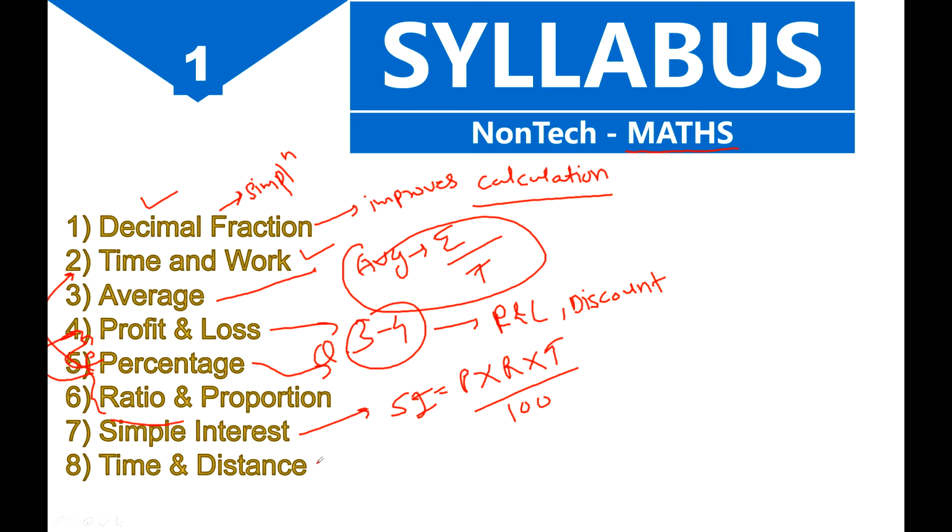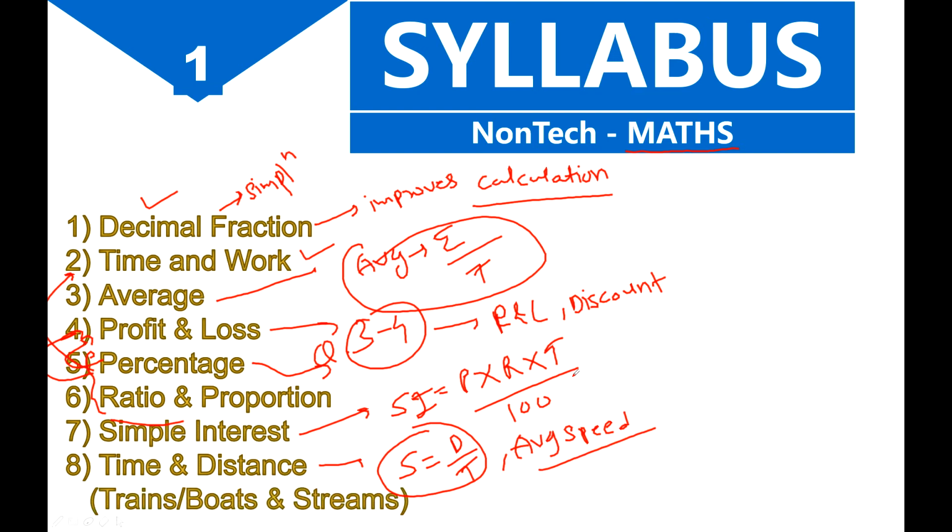Again, next is your time and distance, very important, and just only one formula is there, that is speed equals distance upon time. Okay, so the relation between all these things you should know, and also the average speed concept, which is very important and a famous question. So you may expect it from this.